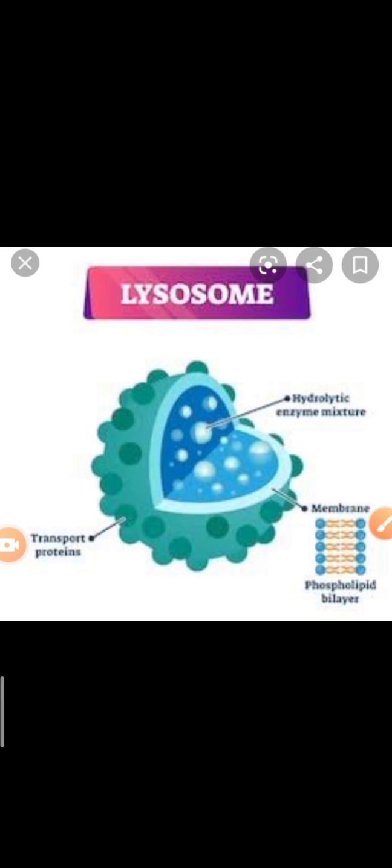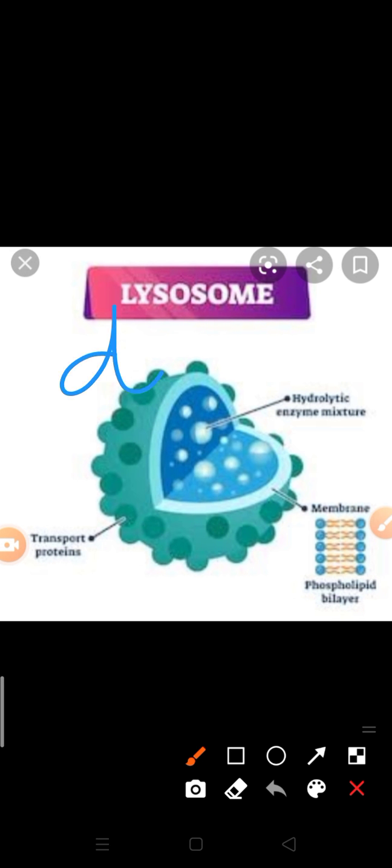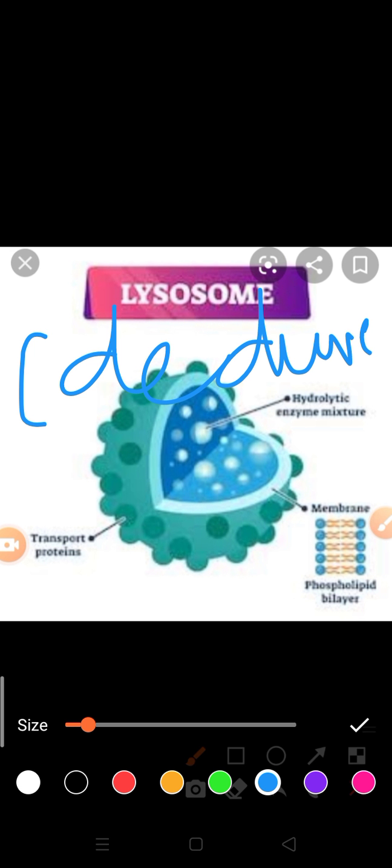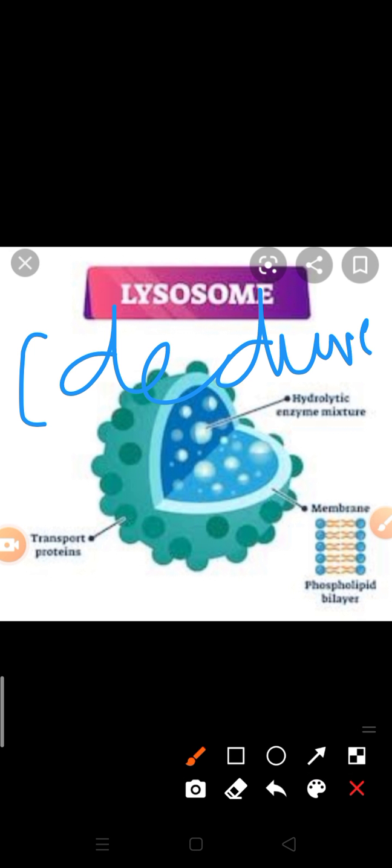What is the historical background of the lysosomes? Lysosomes were first observed by Christian de Duve in 1949 in the liver cell. In which cell did he observe it? In the liver cell, meaning in an animal cell. So the lysosome was first observed by Christian de Duve in an animal cell, but in plant cells, they were reported by P. Methyl. This is the historical background related to the lysosome.